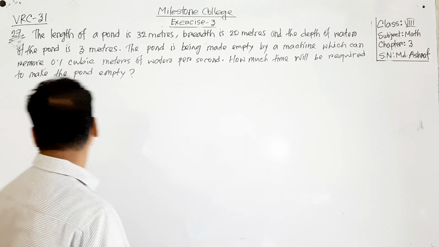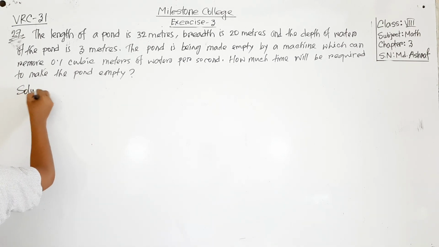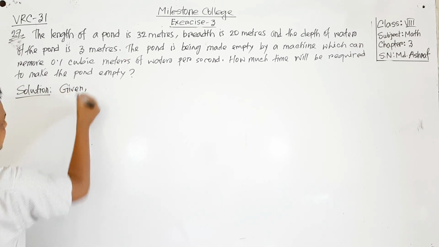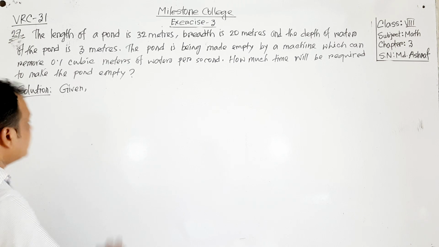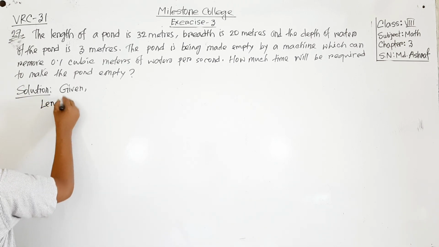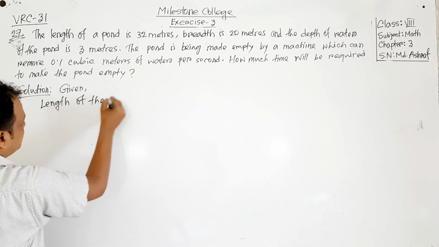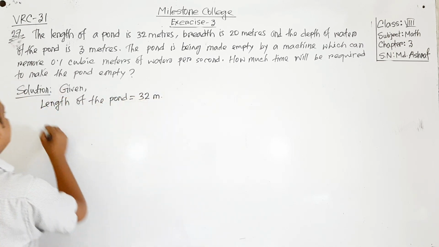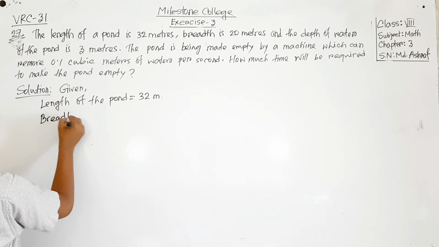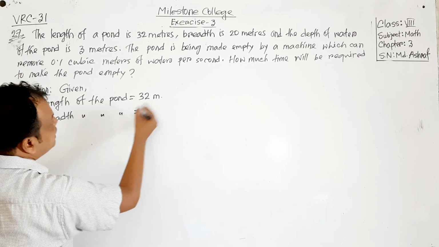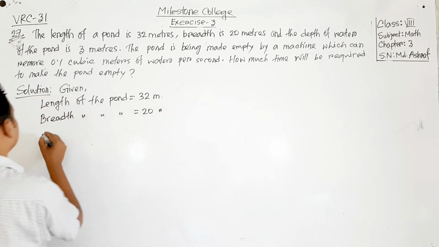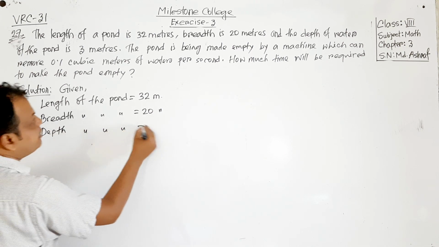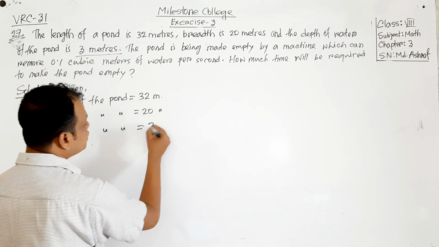So start writing the solution. At first write the given part. What is given here? Length of the pond equals 32 meters. Then breadth of the pond will be 20 meters, and depth of the pond, depth that means height, is 3 meters.